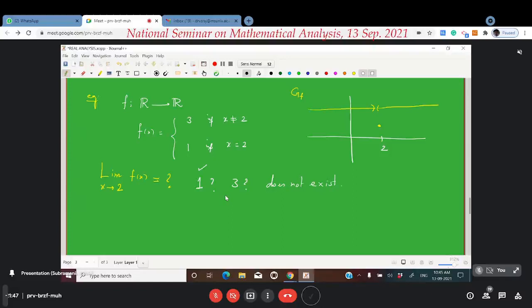Dear students, try to understand. This is the one particular point. When I say the limit of a function f of x when x goes to a, this is not actually taking the value of f at a, because to denote the value of f at a, we have such a nice symbol. Then why write like this? Are you getting my point? So this is different from this.